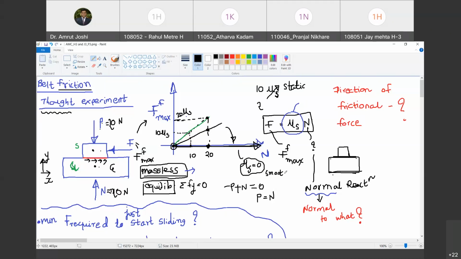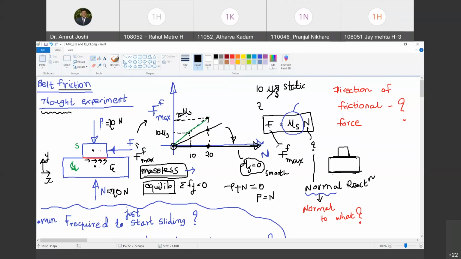Yes. You can do this experiment very easily. Try walking on a floor where oil has been spilled. Are you with me? Yes. So there virtually mu s reduces to zero, and the frictional force present between your leg and earth will be virtually zero, and you will fall down. You will slide. Are you with me? So therefore, as this line approaches the horizontal axis or N axis, it means that the surfaces are becoming smoother and smoother. Are you with me?